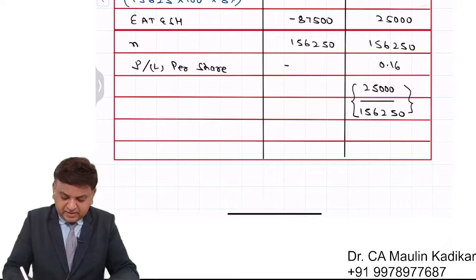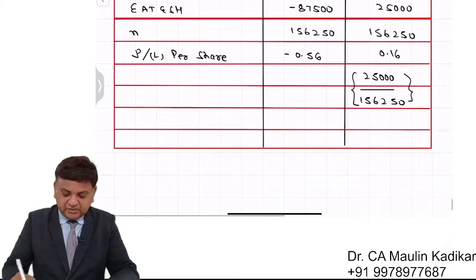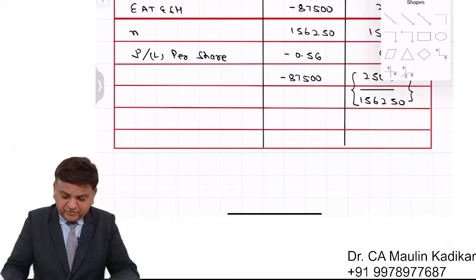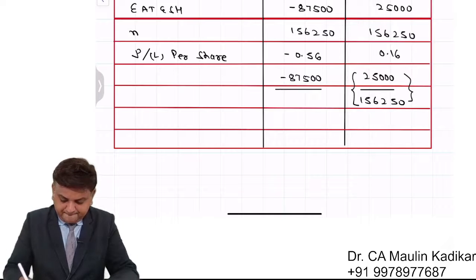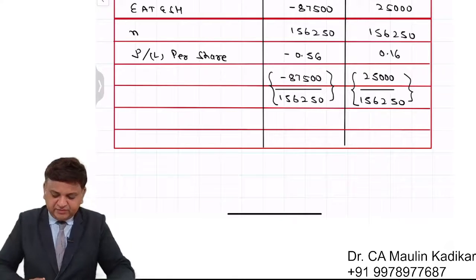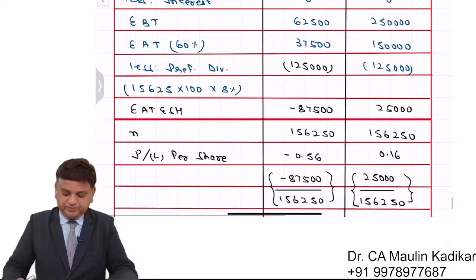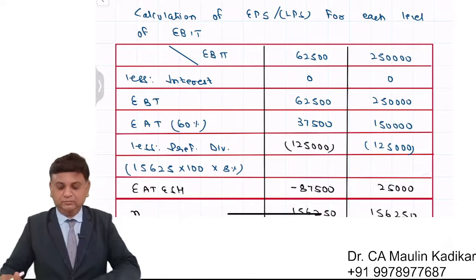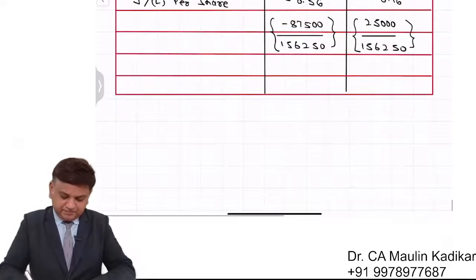So over here it will be negative 0.56. It is calculated like this: negative 87,500 divided by 156,250. This is the way we are required to show the answer. Please write the answer.